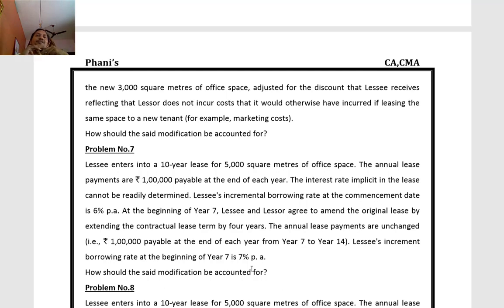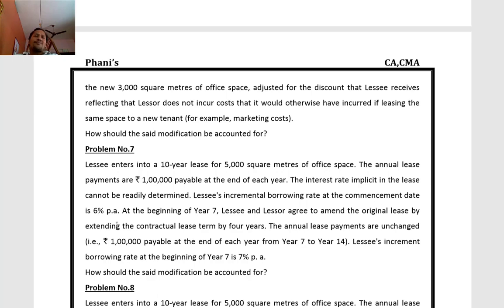Whenever other modifications are involved, then we have to remeasure the lease liability at the revised discounting rate, and remeasure the ROU asset also. Now, after completion of 6 years, at the beginning of the 7th year, there is a modification in the lease.